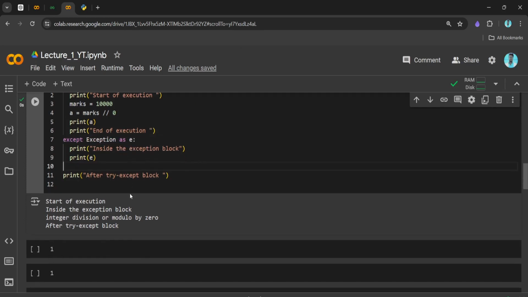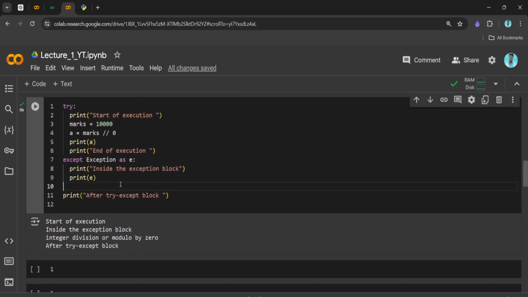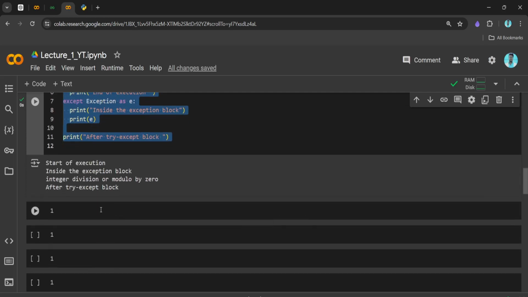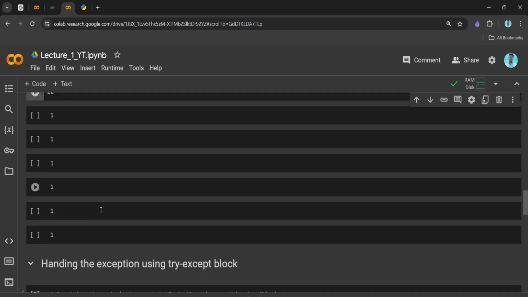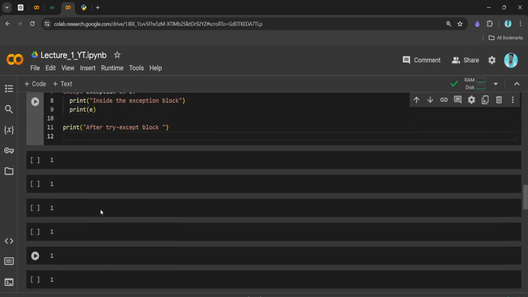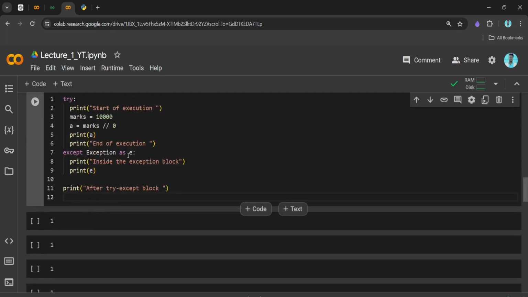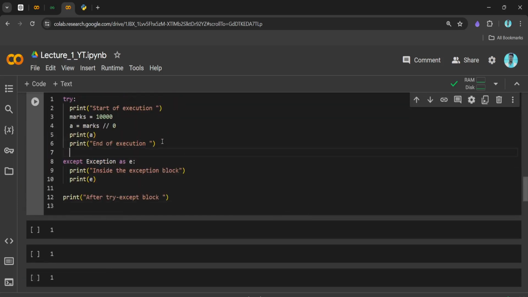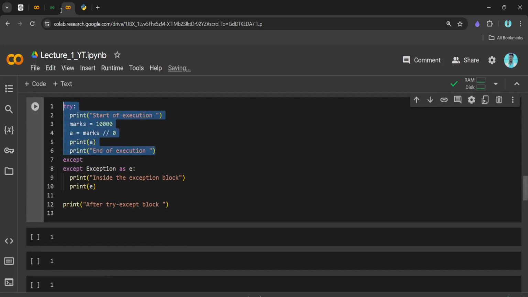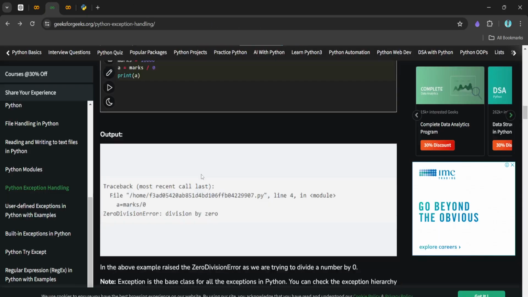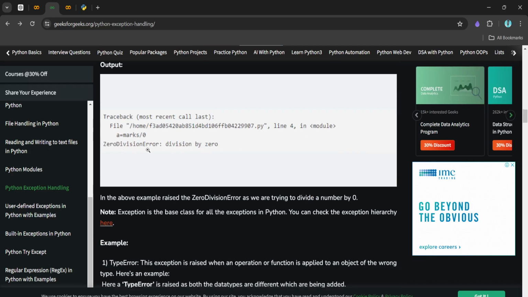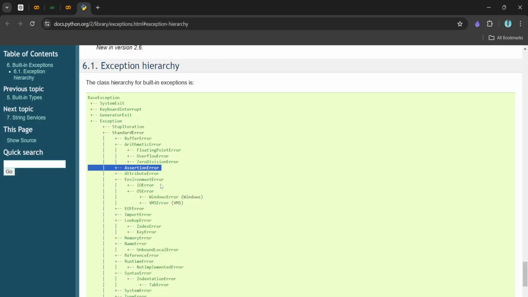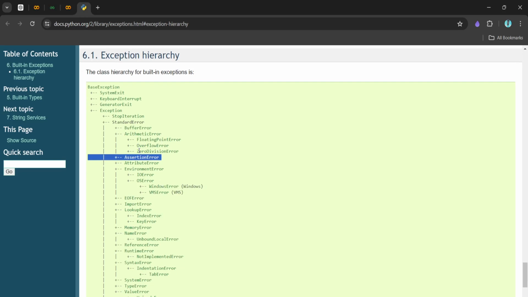Let's say we write the division by 0 exception properly. So let me write it like this. Let's say we handle it in a very specific way. We can copy this thing.